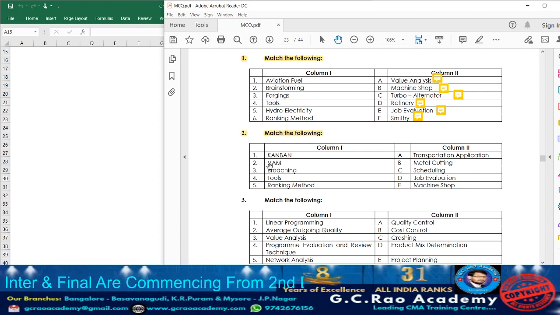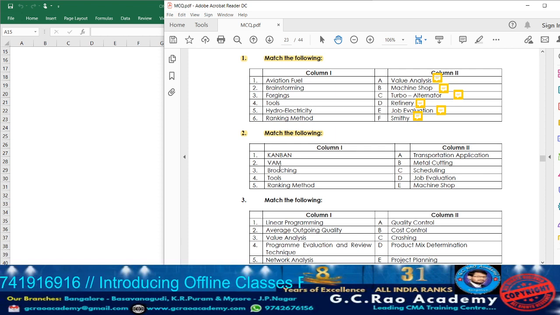Point number 2, WAM. WAM stands for Ogle's approximation method. It is one of the methods of what? Transportation. Because to solve the transportation problem, we have mainly 3 methods. One is the northwest corner rule method, the least cost cell method, and the third is Ogle's approximation method. So the WAM method is one of the transportation methods.